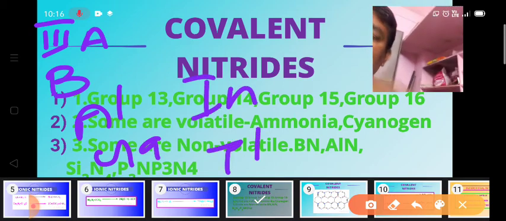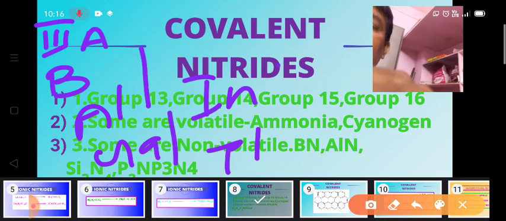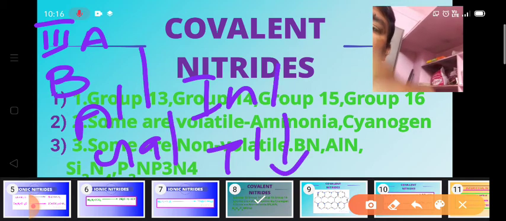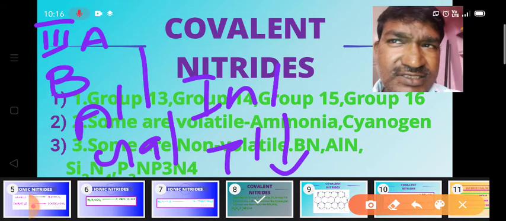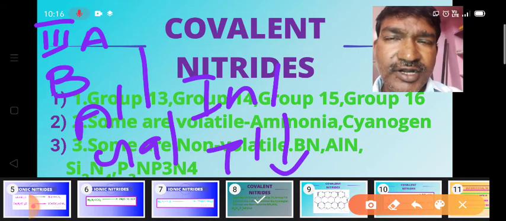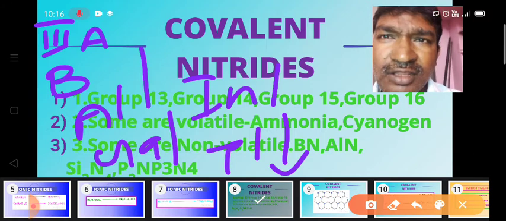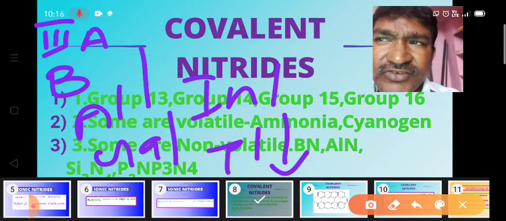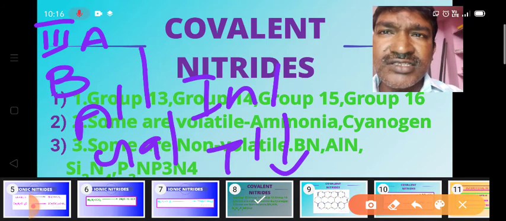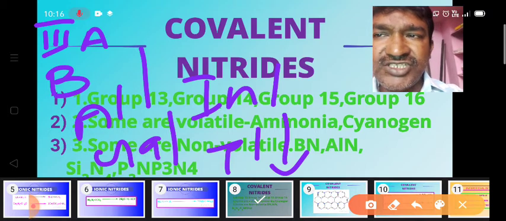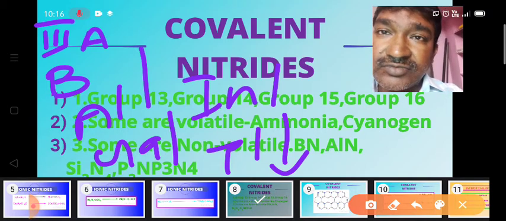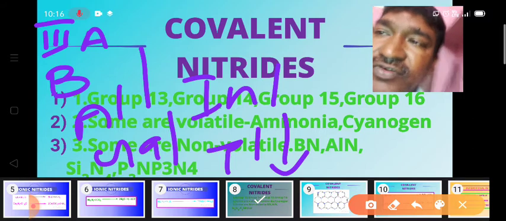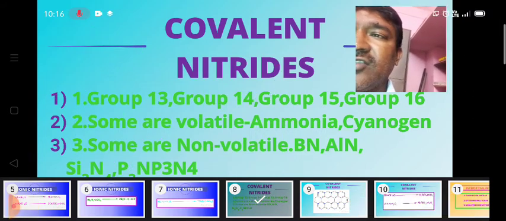So how you have to remember: Bal, Gal, In, Thal. With this acronym, we can easily remember what are third A group elements. B stands for boron, Al stands for aluminium, Ga stands for gallium, In stands for indium, Tl stands for thallium.